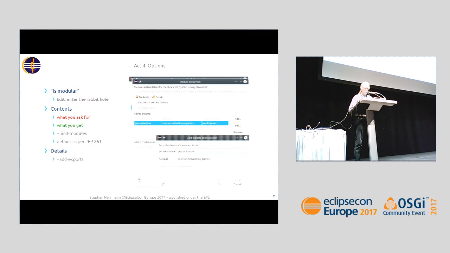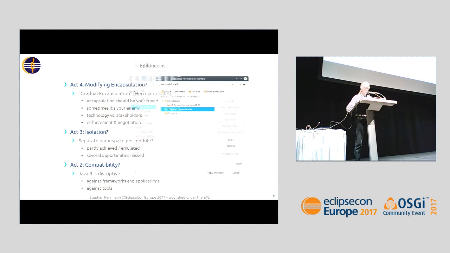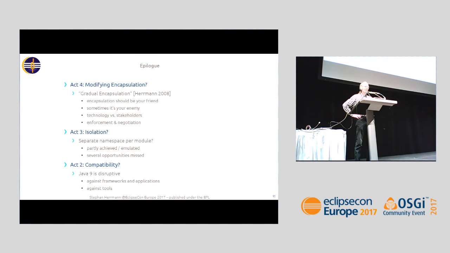These are backup slides in case the demo didn't work. Summary. After the four acts follows the epilogue. In the last act, I spoke about ways in which you can modify encapsulation. People may think this is probably a bad idea.